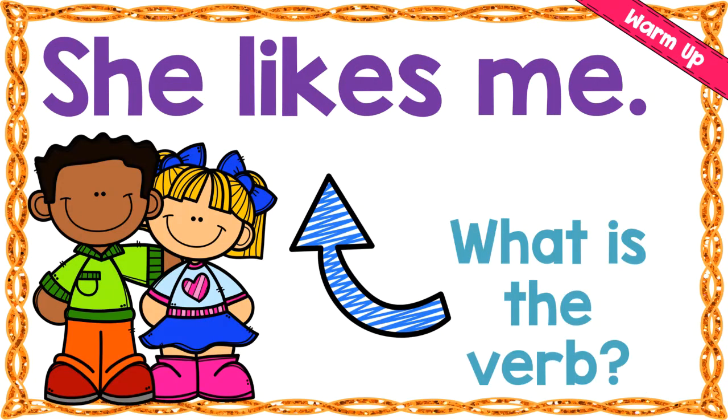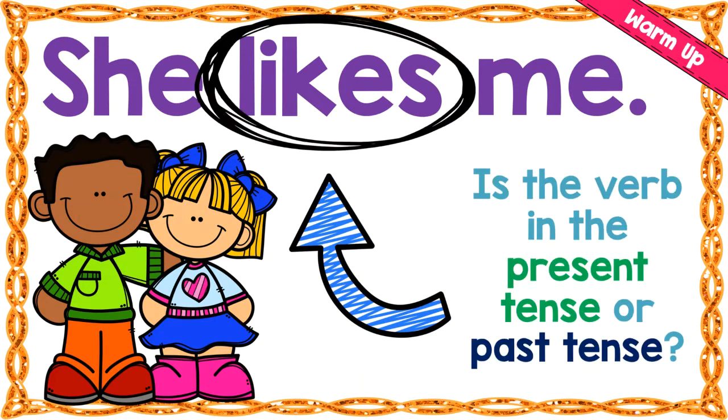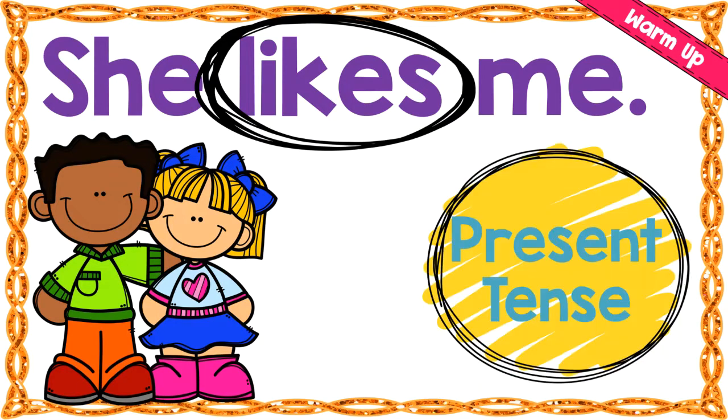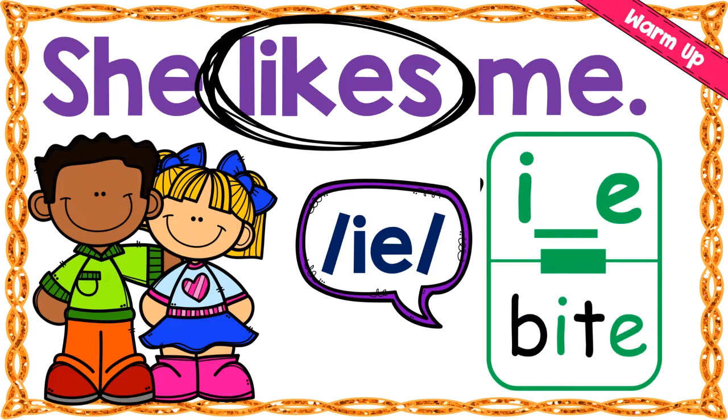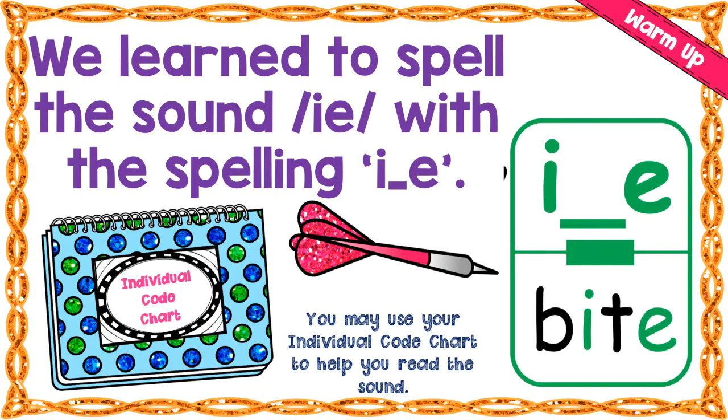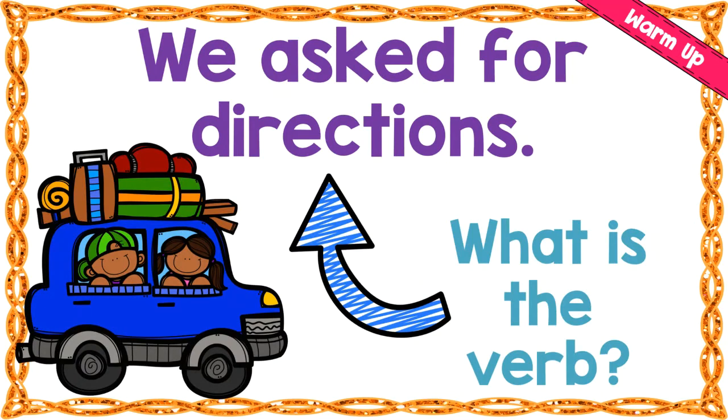She likes me. What is the verb? Likes. Is this present tense or past tense? Present tense. And what is the first vowel sound we hear in likes? I. So this is a silent final e, right? We learn to spell the sound i with the spelling i, and then usually it's going to be a consonant and then the e.